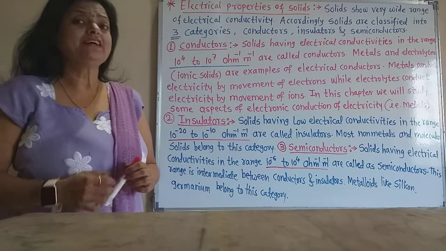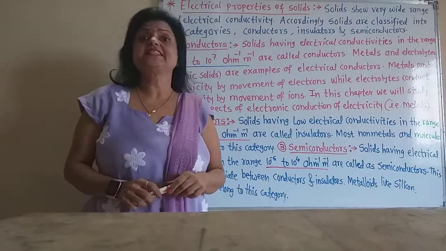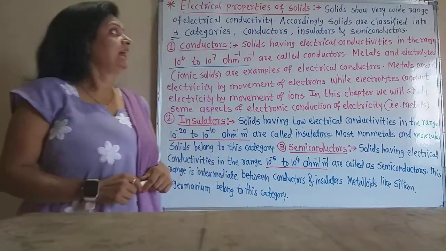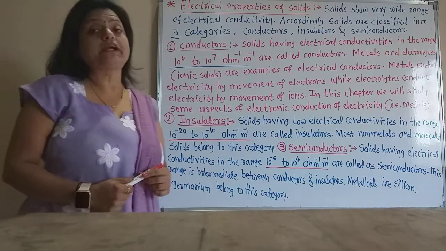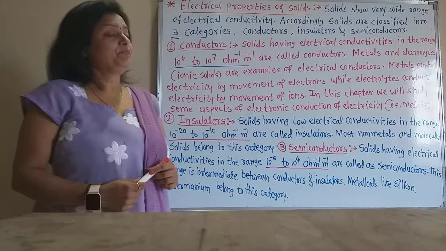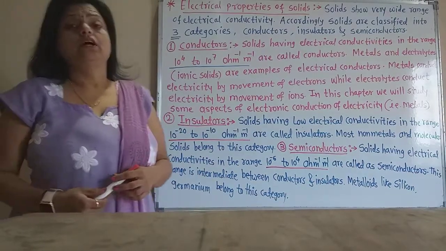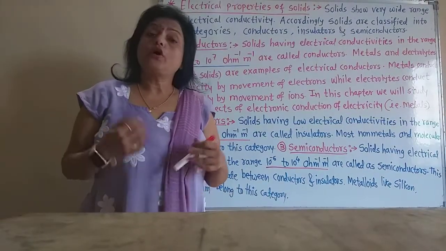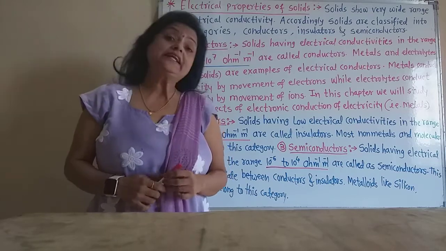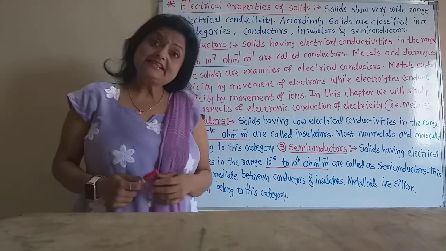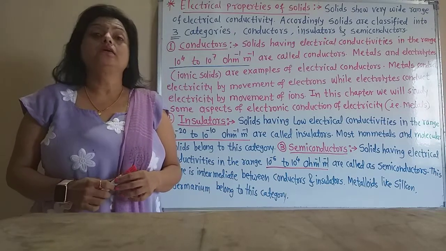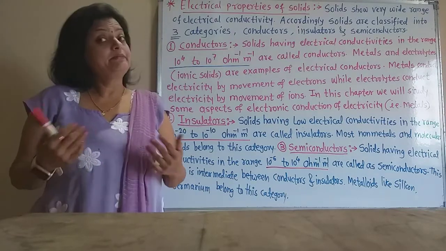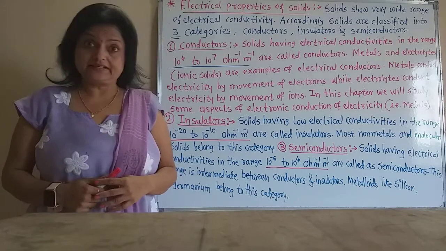We are learning the first chapter, that is Solid State, and into that today we have to learn the electrical properties of the solids. Now we know that solids, according to their electrical properties, are characterized into three categories: conductors, semiconductors and insulators.